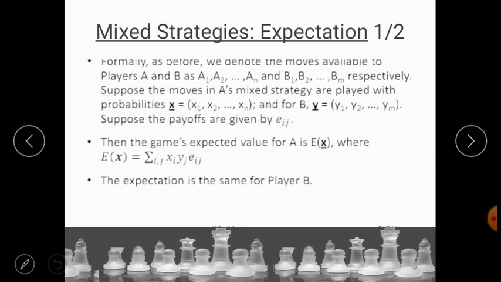Now moving on, when we discuss the mixed strategy, we define it formally. As before, we denote the moves available to player A and player B as A1, A2, and so on up till AN.